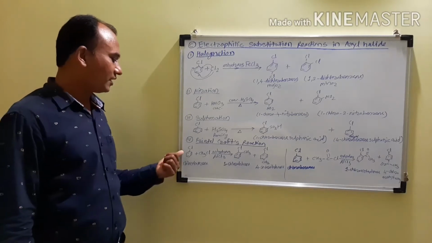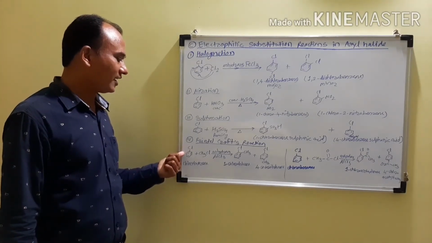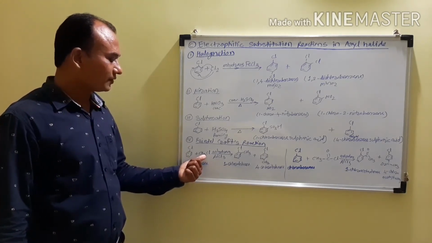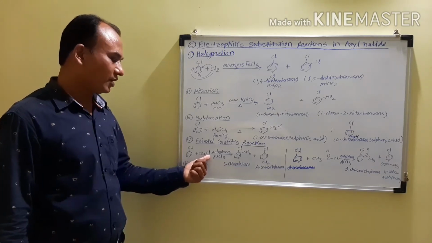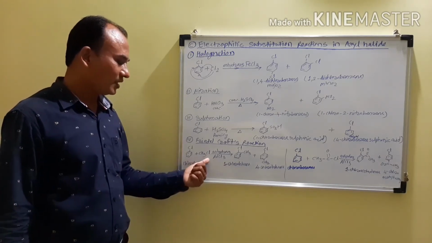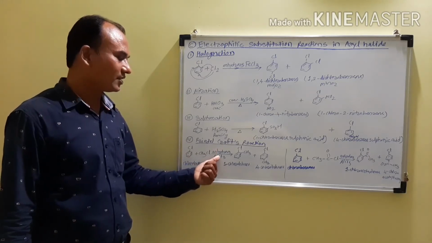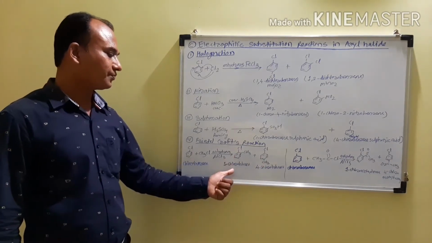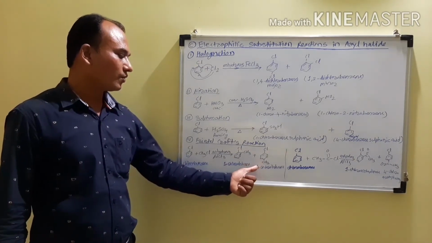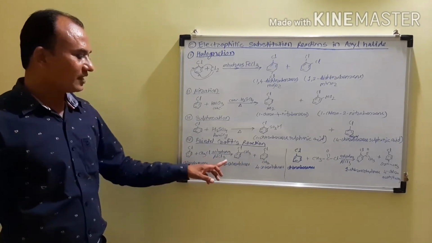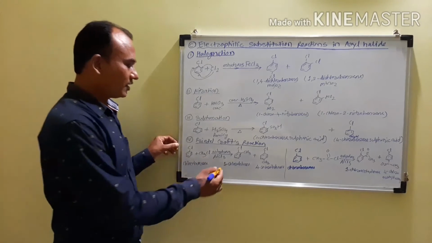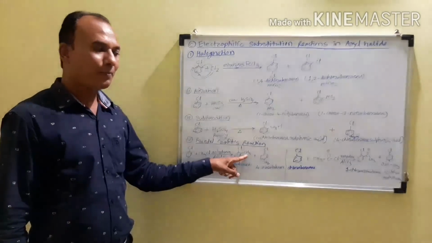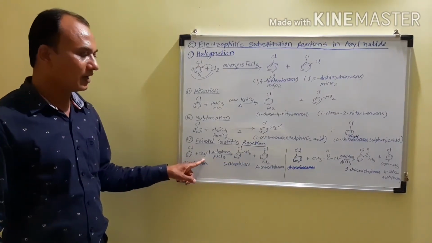First, if we consider the example of chlorobenzene reacting with methyl chloride, we are using an alkyl halide as a reagent, that is methyl chloride. When chlorobenzene reacts with methyl chloride in the presence of anhydrous AlCl3, it gives first the ortho product and second the para product. So it gives 1-chlorotoluene and 4-chlorotoluene. This reaction is alkylation, because there will be attachment of a methyl group to the benzene ring. So it is called the Friedel-Crafts alkylation.